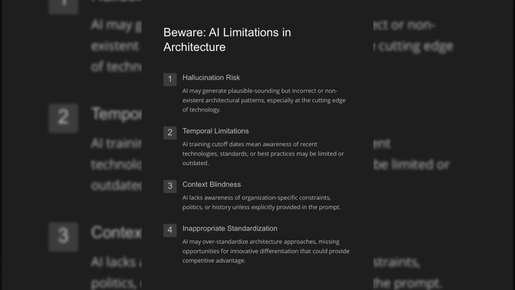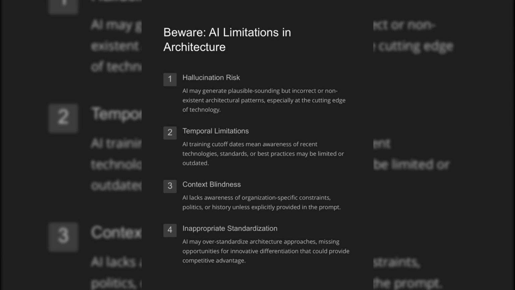AI may generate plausible-sounding but incorrect or non-existent architectural patterns, especially at the cutting edge of technology. AI training cutoff dates mean awareness of recent technologies, standards, or best practices may be limited or outdated. AI lacks awareness of organization-specific constraints, politics, or history unless explicitly provided in the prompt.